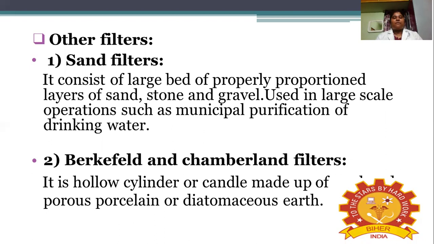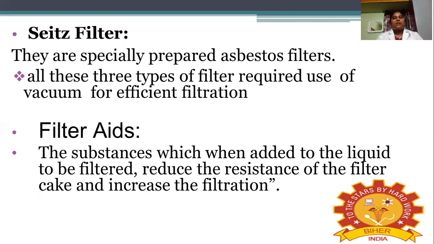It is made up of porous porcelain or diatomaceous earth, nothing but kieselguhr. Then, sintered filters are specially prepared from asbestos filters. All these types of filters require the use of vacuum for efficient filtration, because normally the filtration rate will be low. Whenever you apply vacuum, the filtration will be fast and efficient.